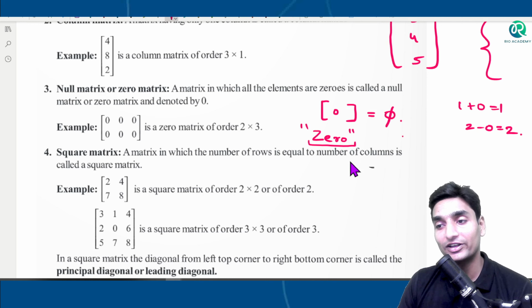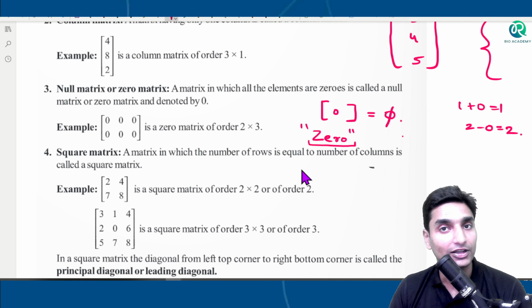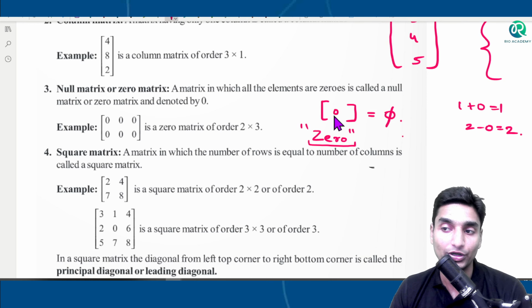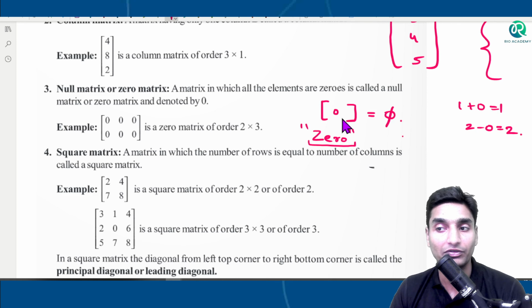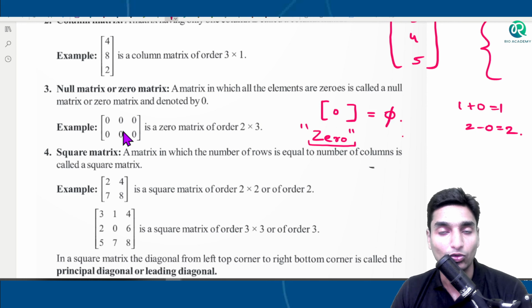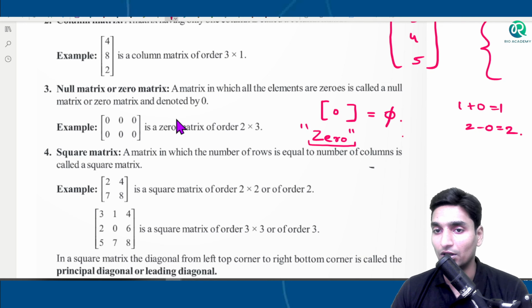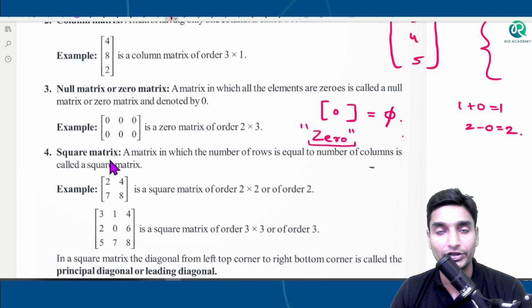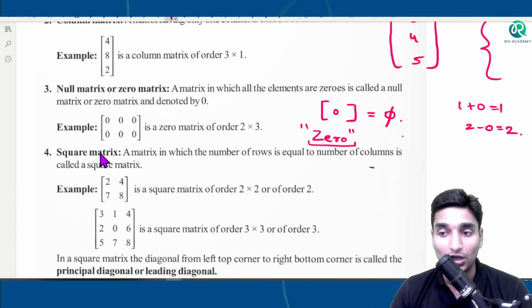So 0, guys, has an infinite value too. In order to represent that value that we actually have but don't know, we can't just neglect it. We represent it in the form of zeros basically. Null matrix or zero matrix, 2 cross 3, 3 cross 3 matrix, we can keep on arranging them as per what we want. Now coming back to the square matrix.